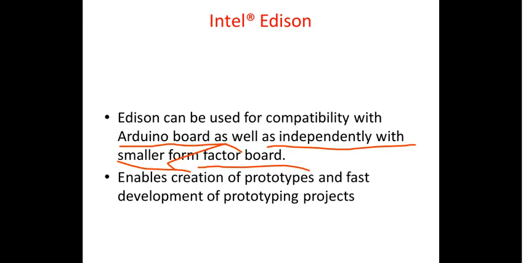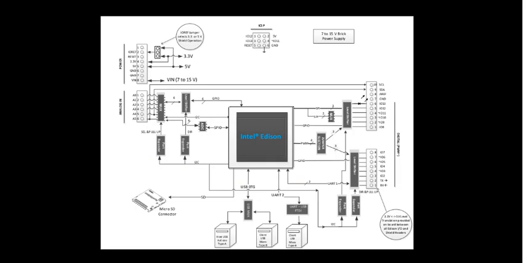Then you can look at this particular diagram, which gives you some idea about the different connectivities that your Intel Edison has. As you can see here, you have got analog input, the power pins, then the jumpers to select the shield operation, either for 3.3 volts or 5 volts.